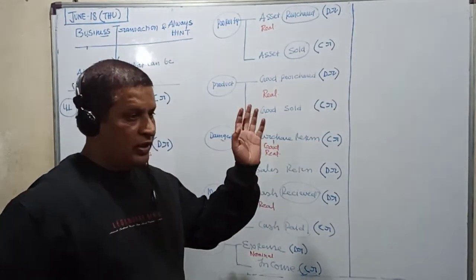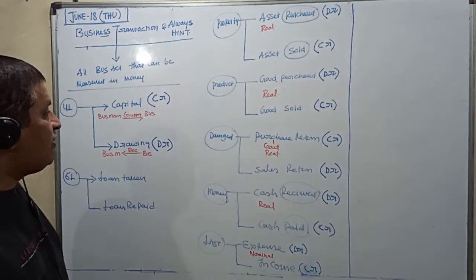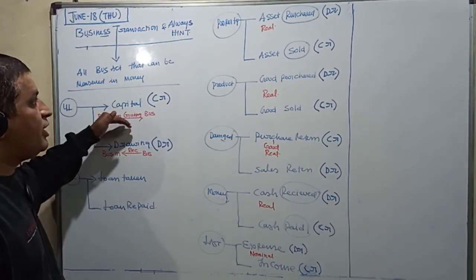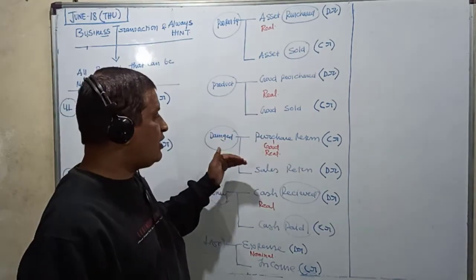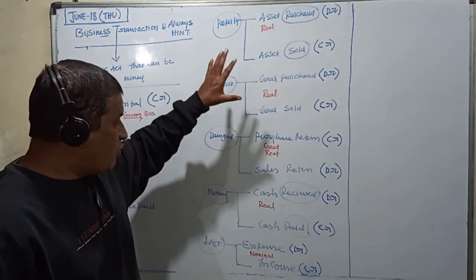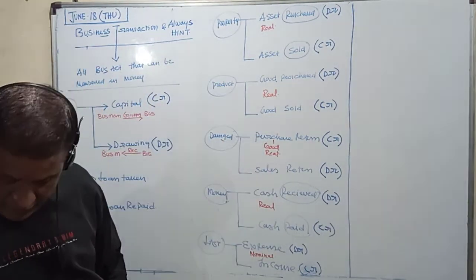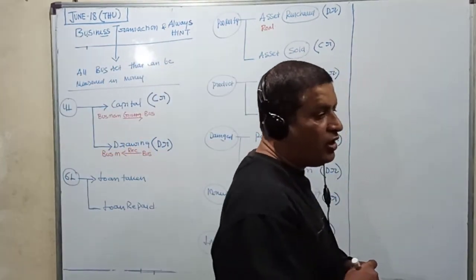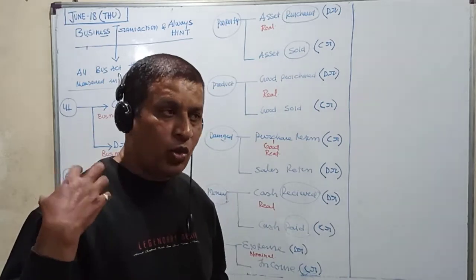We understood this debit and credit with the help of the concept, like capital and drawing being personal accounts, and asset and goods being real accounts. Now let us make the recall easier and quicker.